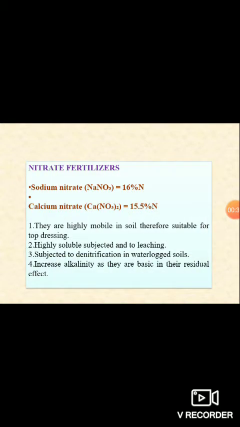First one is nitrate fertilizer. Nitrate fertilizer contains only the nitrate group. Good examples are sodium nitrate and calcium nitrate. The chemical formula of sodium nitrate is NaNO3. It contains 16% of N. The second one is calcium nitrate. Chemical formula is Ca(NO3)2. It contains 15.5% of N.